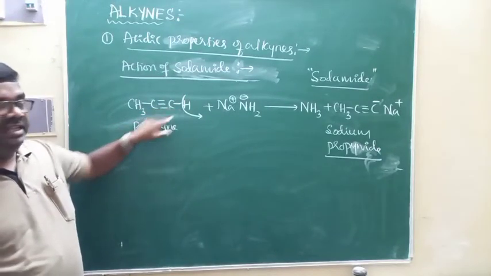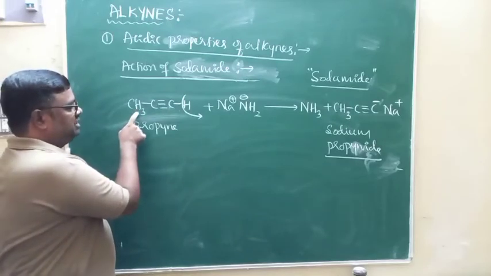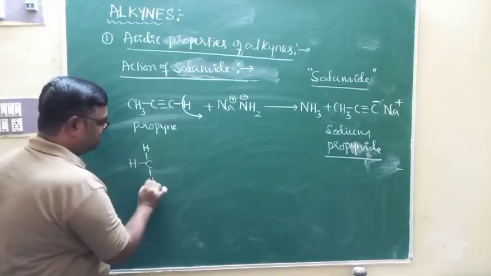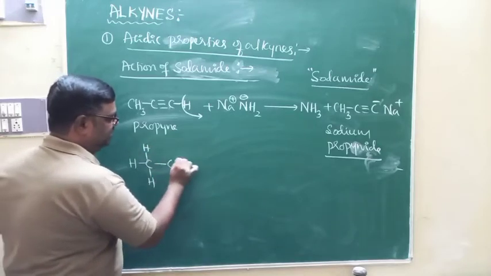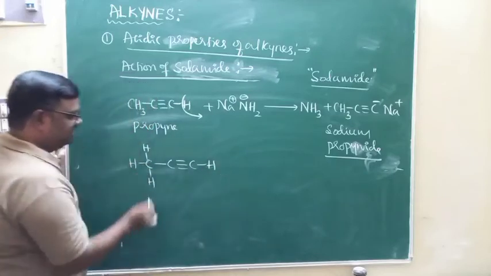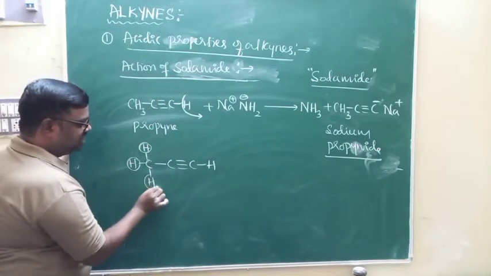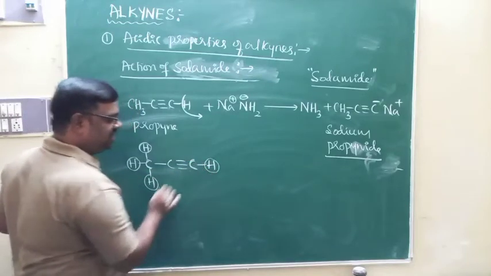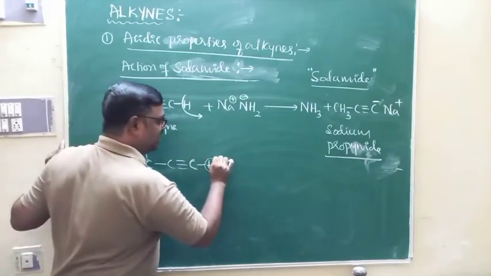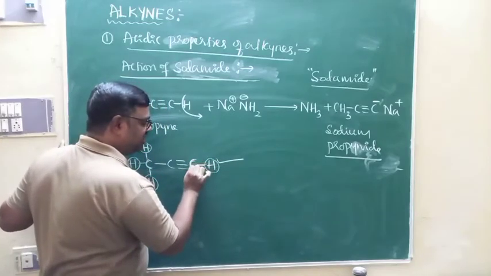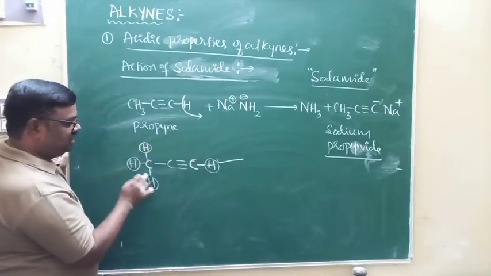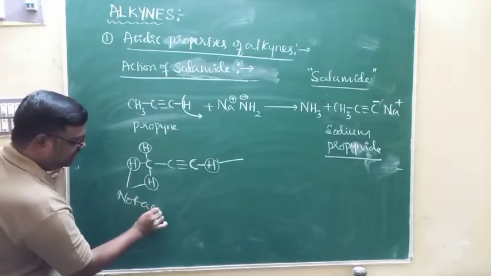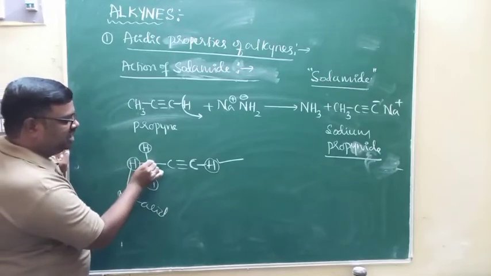And observe one more thing here. There are 3 more hydrogen atoms. They are attached to the single bonded carbon atom. Look at this, this is propyne. These are the 3 hydrogen atoms attached to the single bonded carbon atom, but this is the hydrogen atom directly attached to the triple bonded carbon atom. So only the hydrogen atoms directly attached to the triple bonded carbon atoms are acidic, but not these. These 3 are not acidic, as they are hydrogen atoms directly attached to the single bonded carbon.